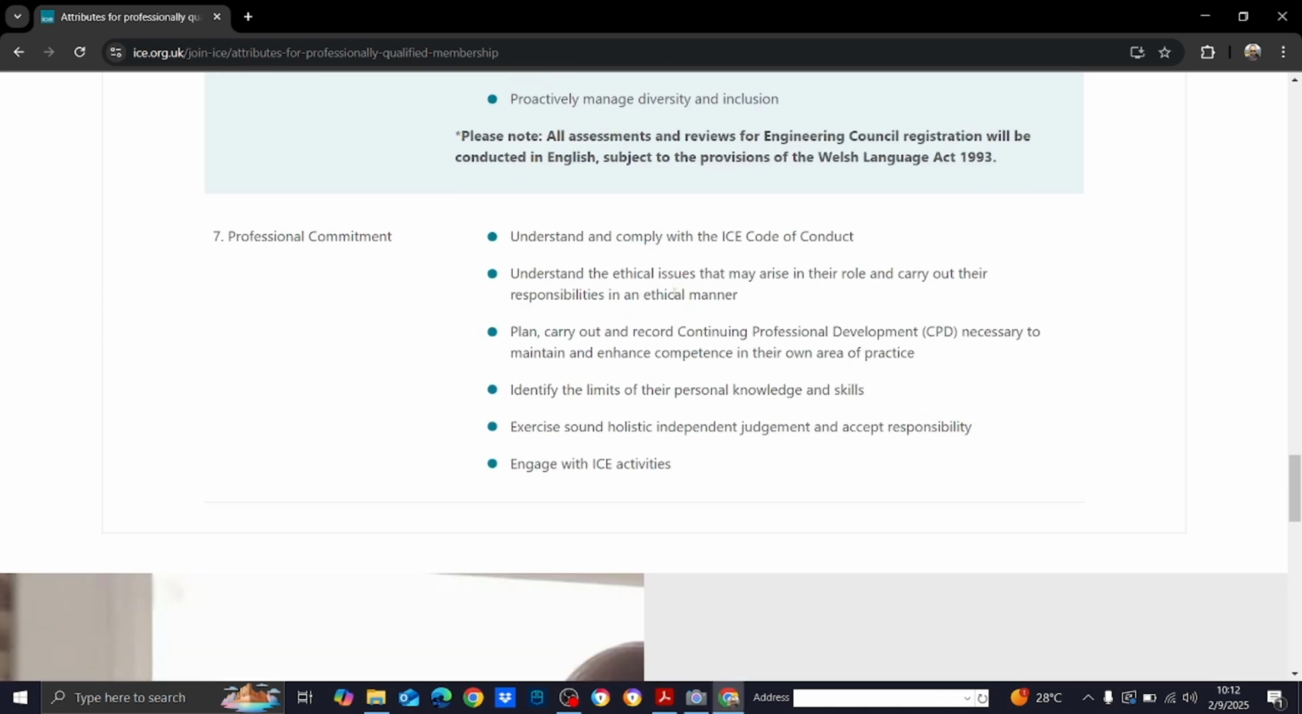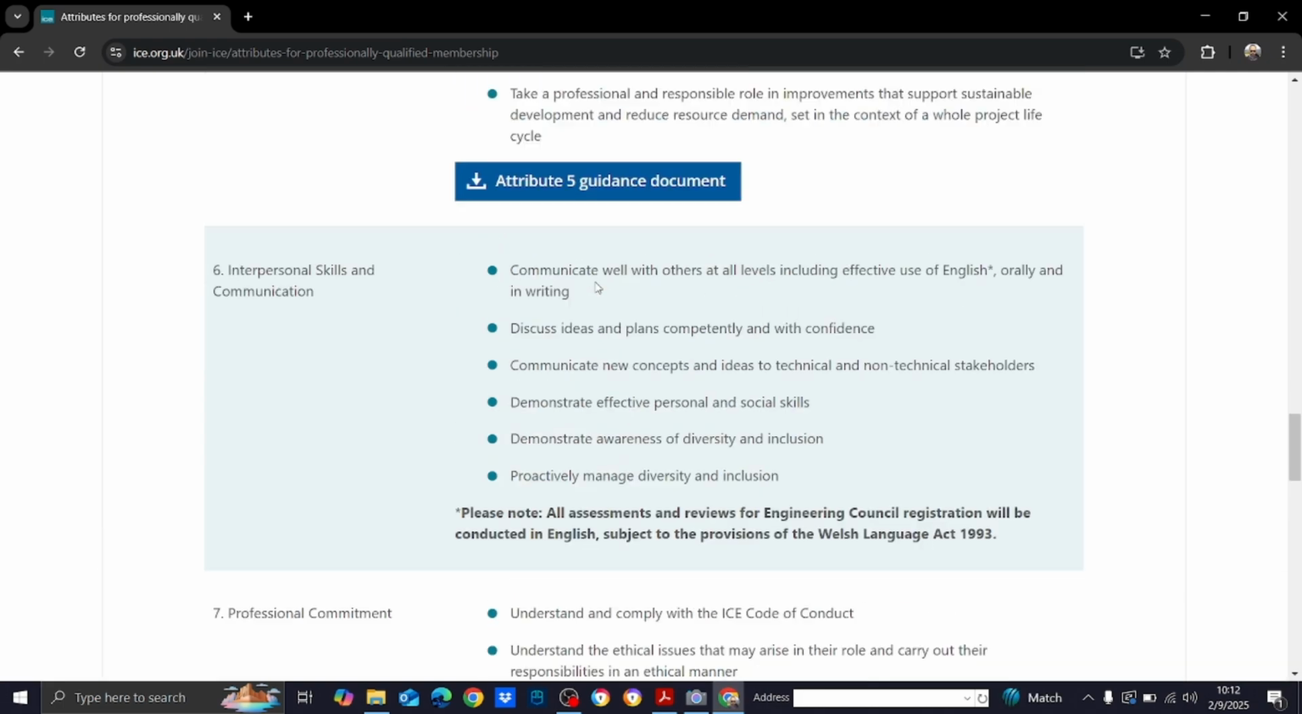Professional commitment is about complying with the ICE code of conduct. The ICE code of conduct, of course, you will have to check, and you will have to know by heart, because they ask about it in the PR interview, right? Identify the limits of their personal knowledge and skills and things, okay, right?